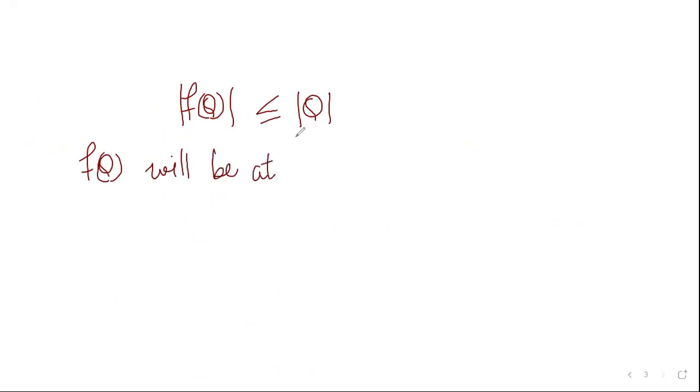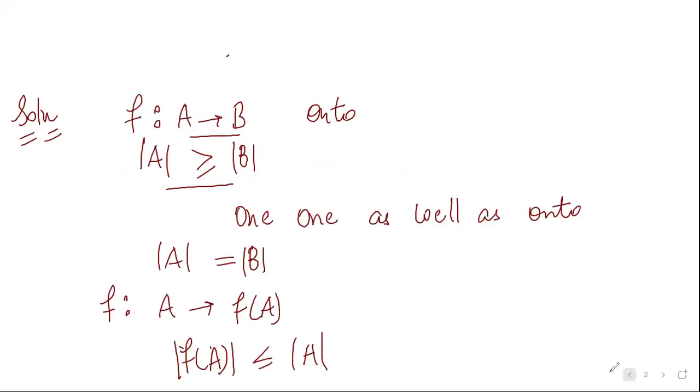It can be finite also. But it cannot be uncountable, because then the cardinality of f(Q) would never be less than or equal to the cardinality of Q. So it will be at most countable.